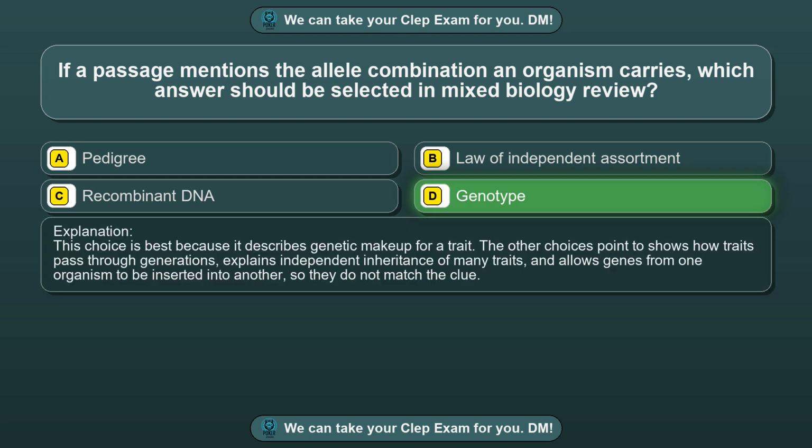This choice is best because it describes genetic makeup for a trait. The other choices point to shows how traits pass through generations, explains independent inheritance of many traits, and allows genes from one organism to be inserted into another, so they do not match the clue.